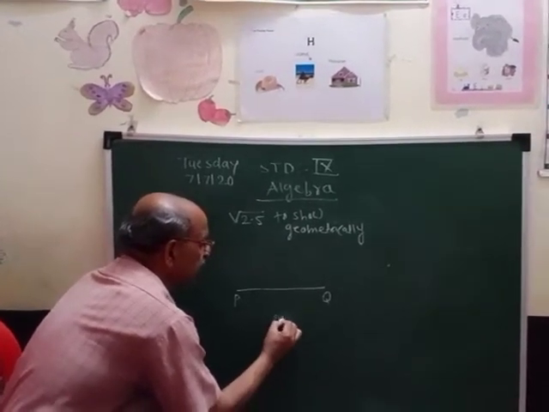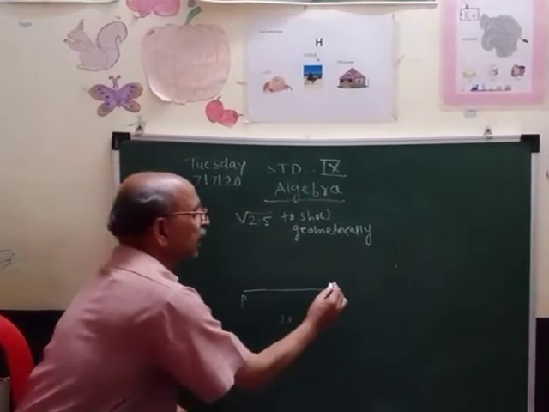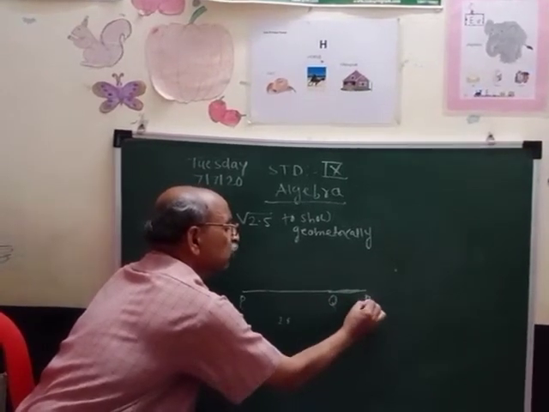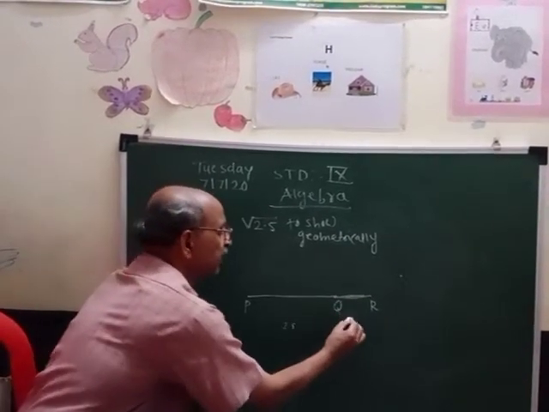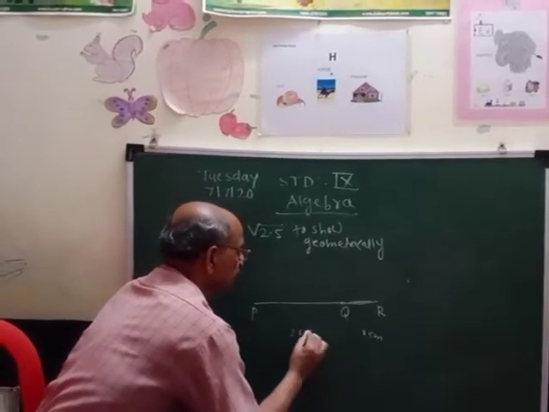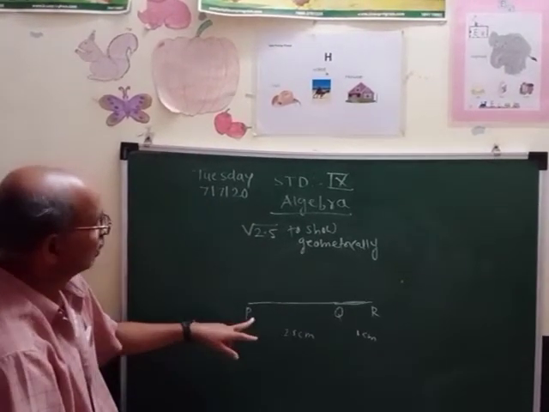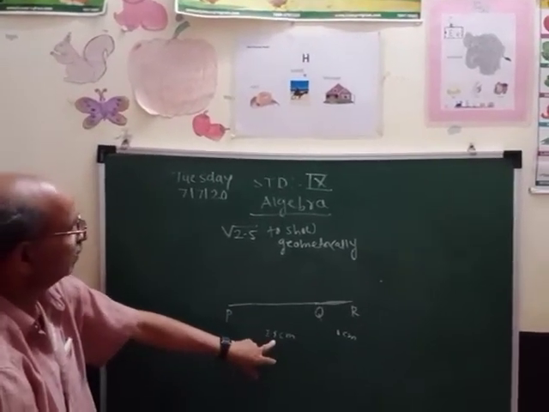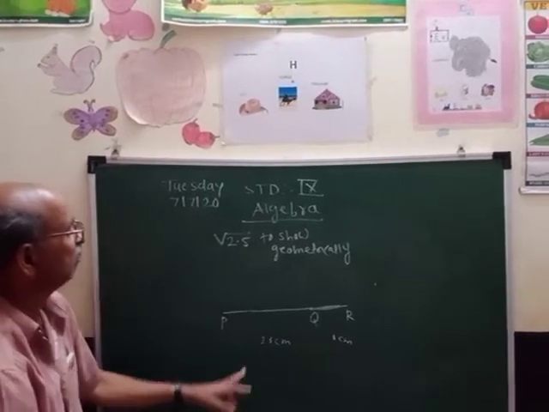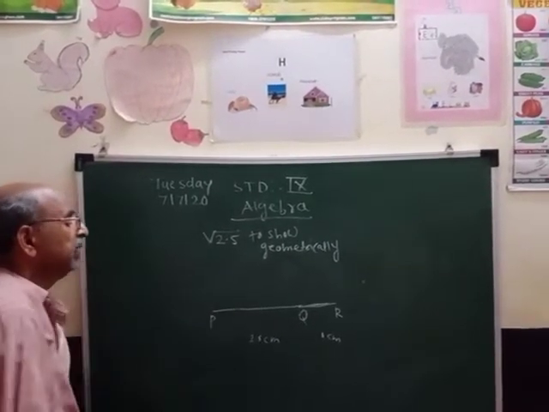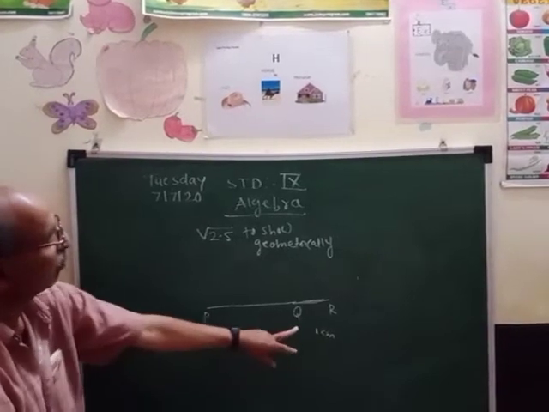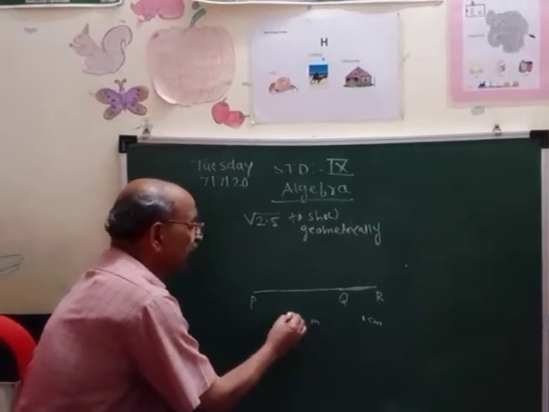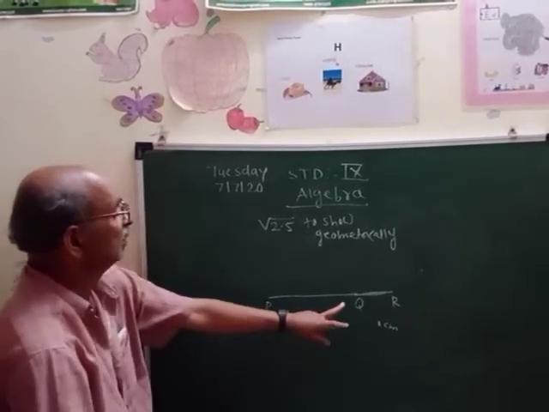Now afterwards take a distance of 1 centimeter and draw from Q to R. Suppose R is the point where you have finished the 1 centimeter distance. So this is 1 centimeter, and this is 2.5 centimeters. Now our segment becomes PR, whose total length is 3.5. So take the midpoint of this. Half of 3.5 is 1.75.